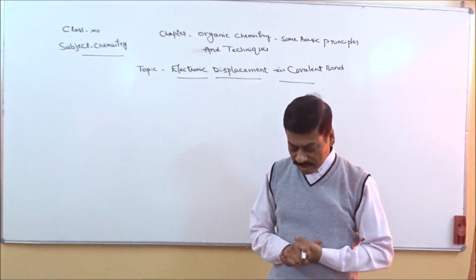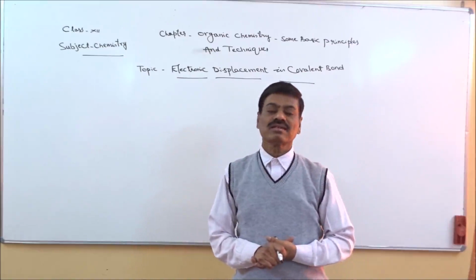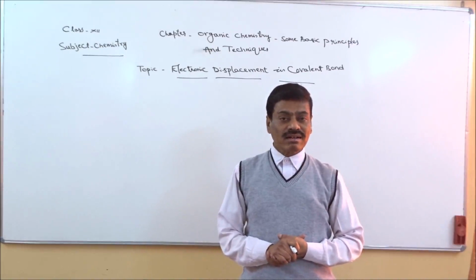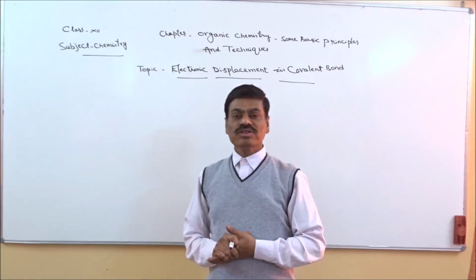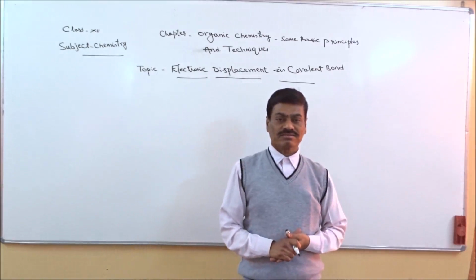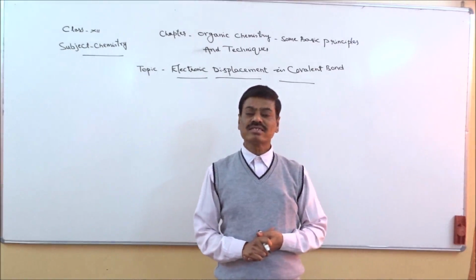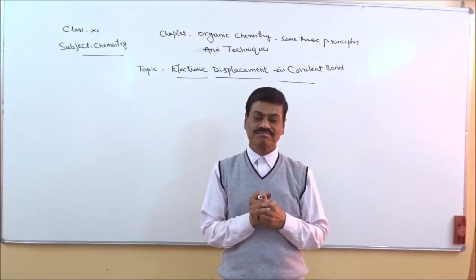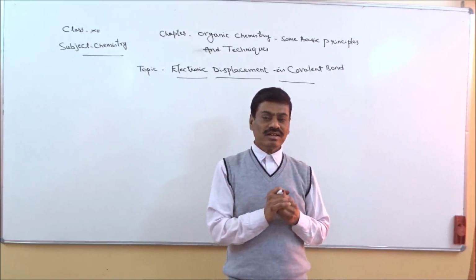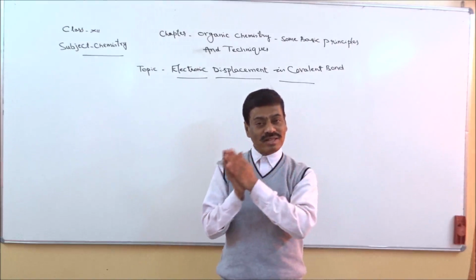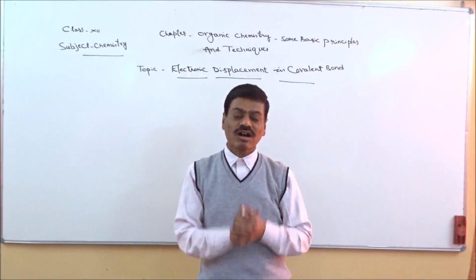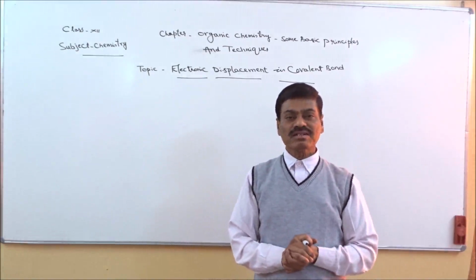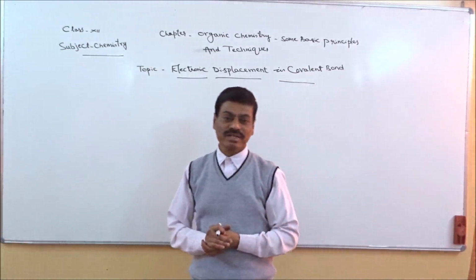But in all these three things, displacement of electrons takes place. So whenever electrons are delocalized or displaced or they leave their place, right, and move to some other place within that molecule, or move to some other atom within that molecule, that phenomenon is said to be electronic displacement.